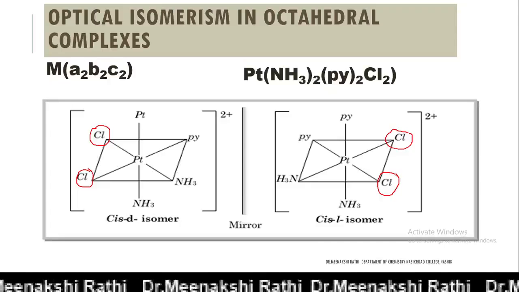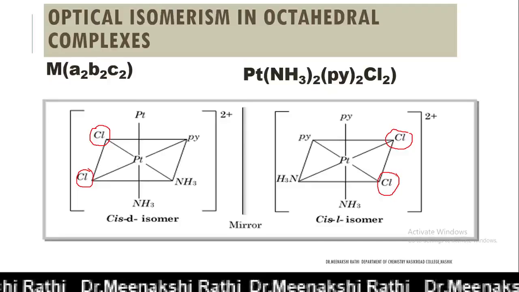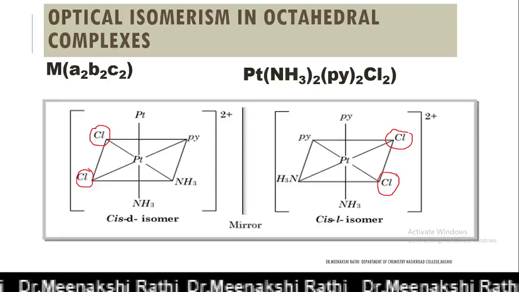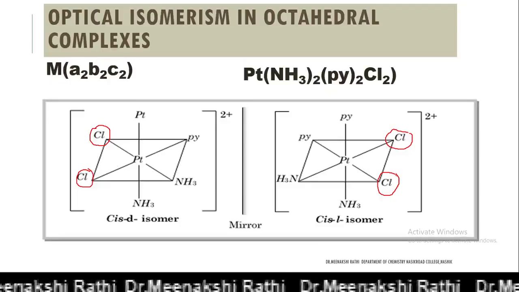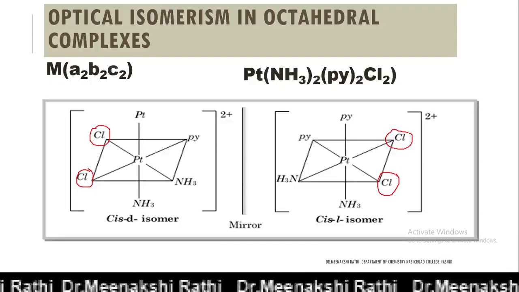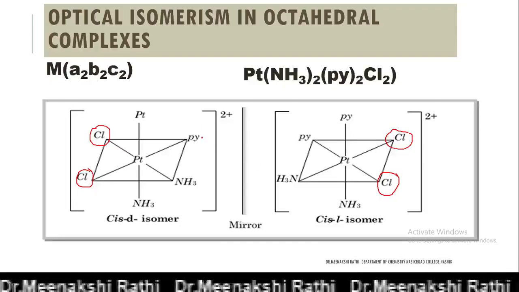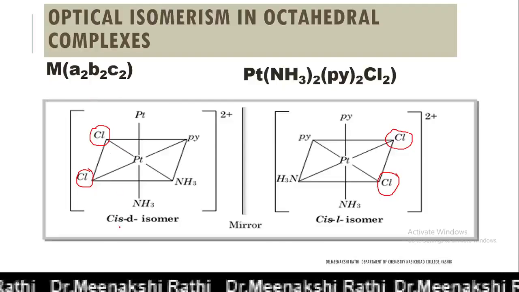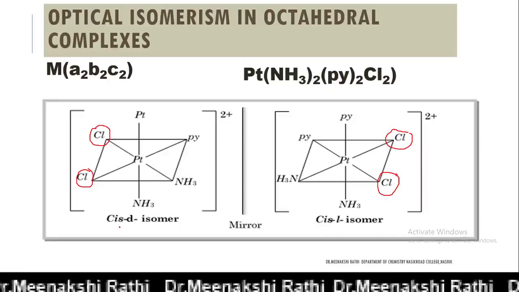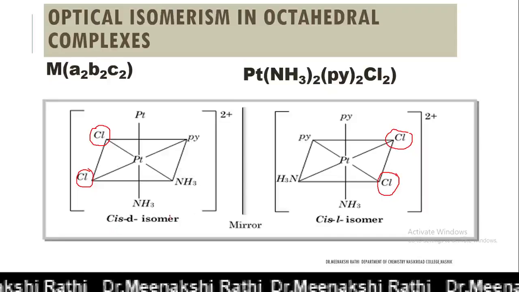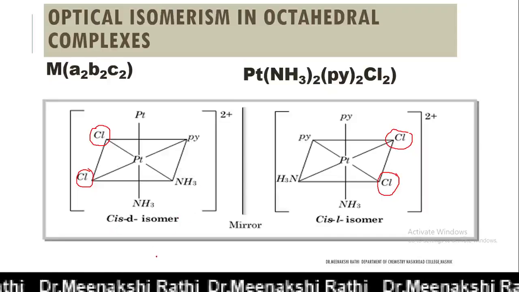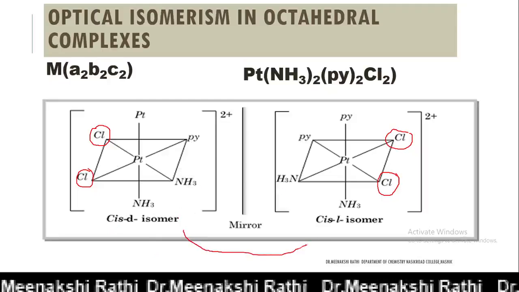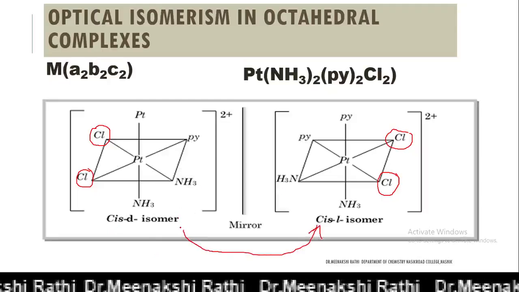I already told you that optical isomerism is possible only in those complexes which are asymmetric. So in MA2B2C2 type, only the cis isomer possesses optical activity, not trans. And here, if you see, these two are mirror images of each other.